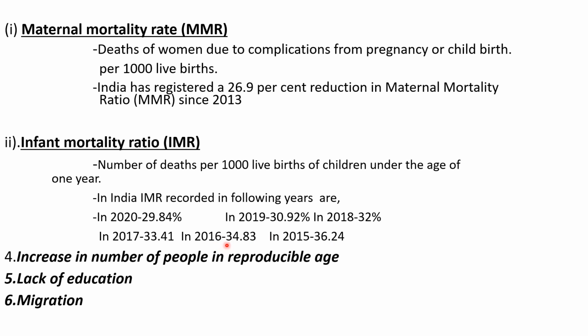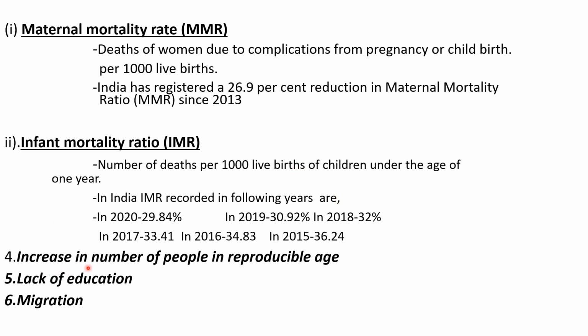In the year 2015, it was 36.24. It is 29.84% in the year 2020. There has been a gradual decline in the infant mortality rate.